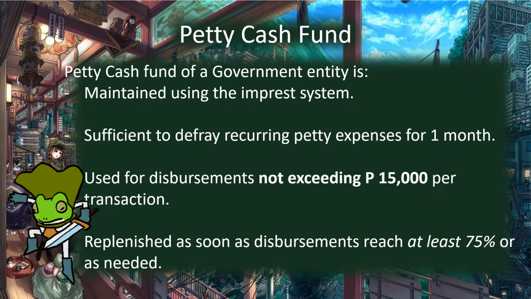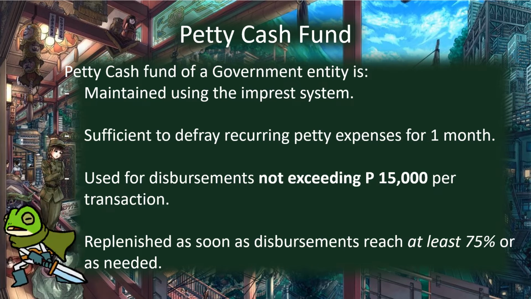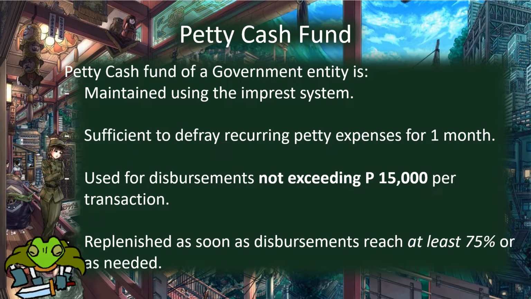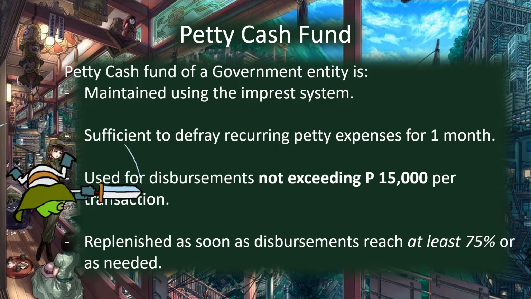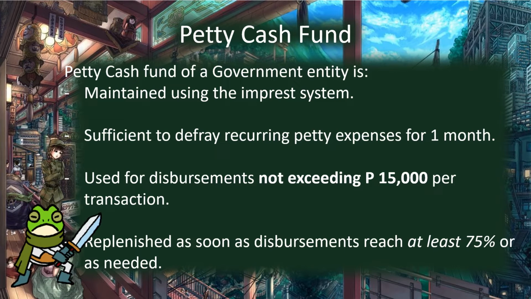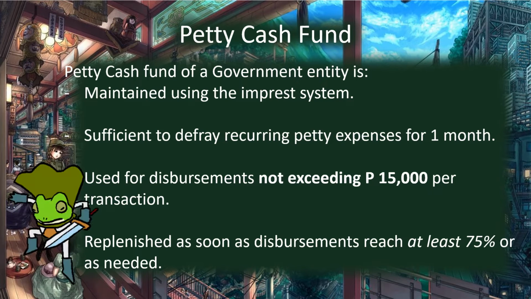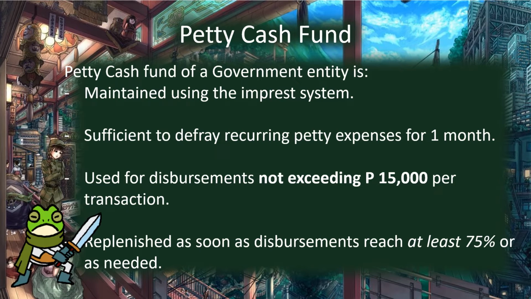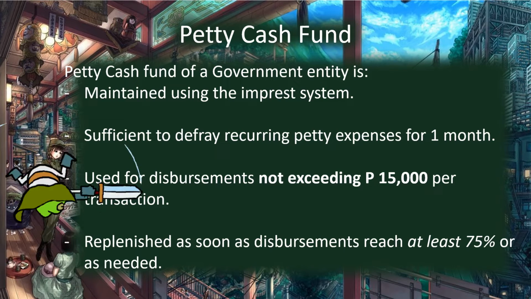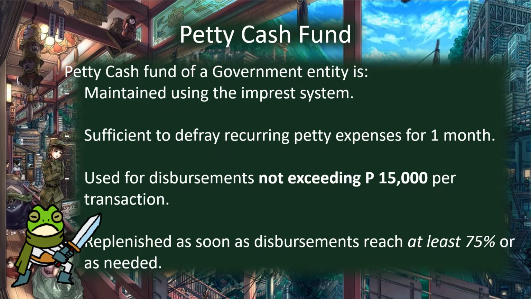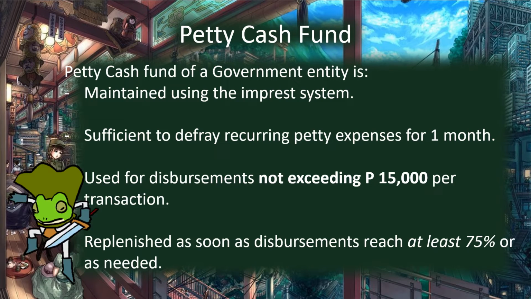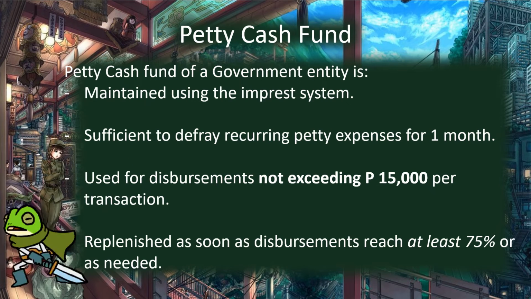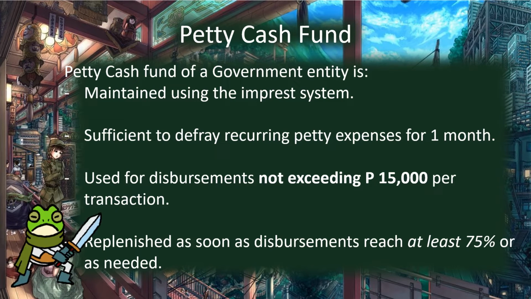The following are characteristics of petty cash fund of government entities. Number one, it is maintained using imprest system. So what is imprest system? This is a system of control of cash which requires that all cash receipts should be deposited intact and all cash disbursements should be made by means of checks.